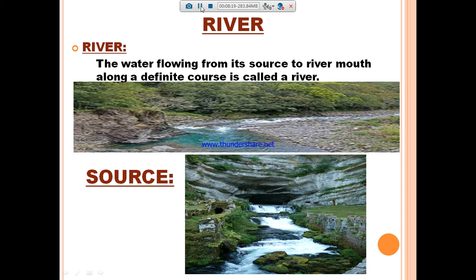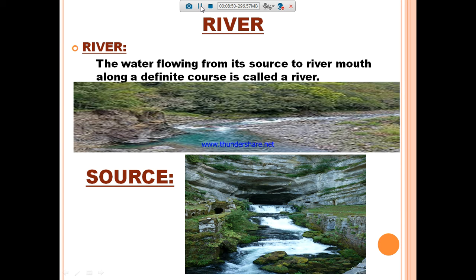If you see the second picture, you can easily identify that. From a mountain, from a point like a cave, the water is starting. See the first picture, the water is flowing along a definite course, along a correct route. It is called a river. The place of origin of the river is known as its source.